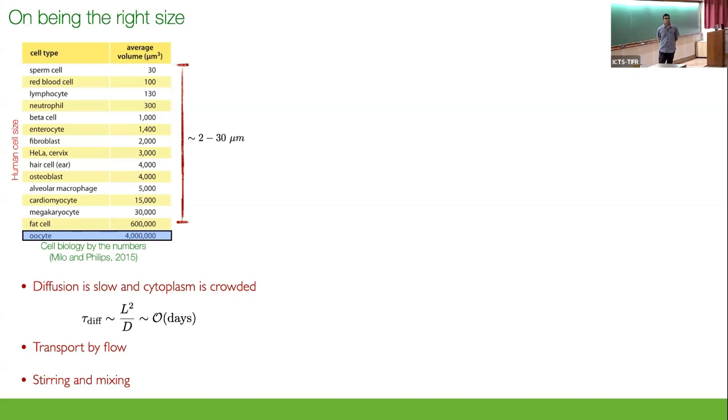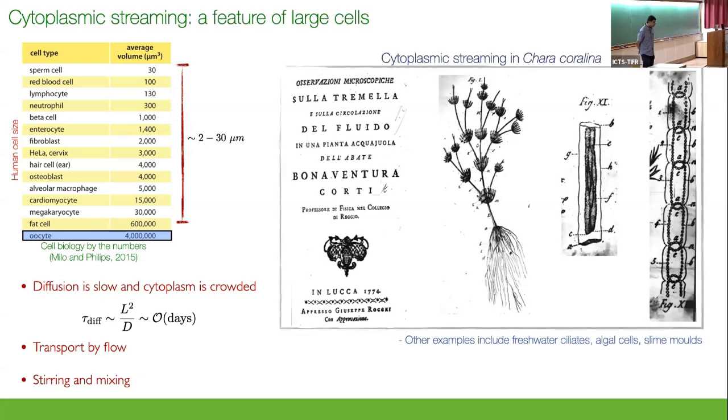And one way nature solves this problem is through cytoplasmic streaming. So streaming flows are actually not new. It was discovered around 250 years back by the Italian scientist Bonaventura Corti when he was studying algal plant cells called Chara corallina. In these algal plant cells, which you see over here, these are centimeters long. And in these tubular cells, you observe that there is a persistent circulatory motion of the fluid, which is drawn over here, all day, every day. And this circulatory motion of the cytoplasm is known as streaming.